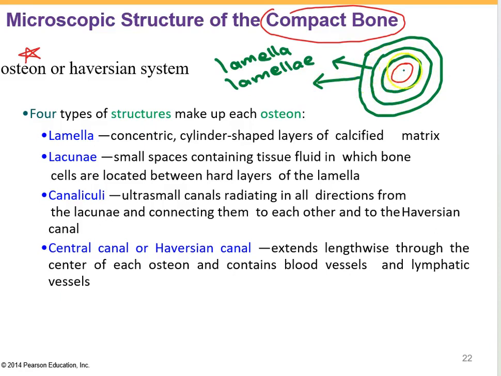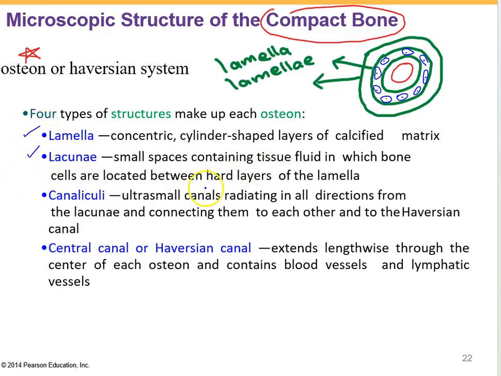And then at each layer, we can find the bone cells. Which bone cell is going to be found here? Within the matrix, inside of the space, inside of the lacunae. These are osteocytes. So the osteocytes are going to be found within a space inside of the bone matrix.